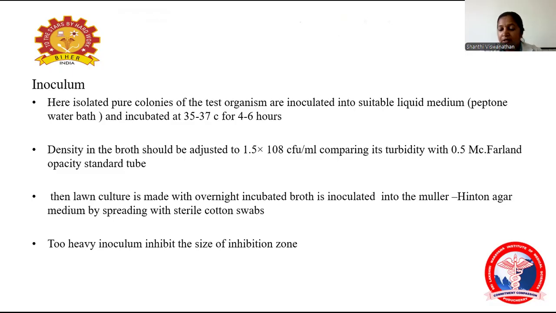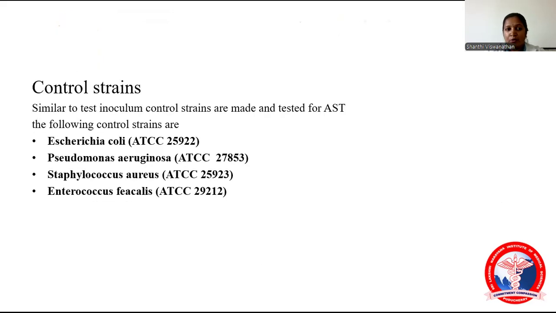The turbidity should be adjusted according to 0.5 McFarland standard, so the density should be equal when compared. Then a lawn culture is made from the overnight broth and inoculated onto the Mueller-Hinton agar medium by spreading with a sterile cotton swab. The inoculum should not be too heavy or too light, but medium, so that it shows the zone of inhibition properly.